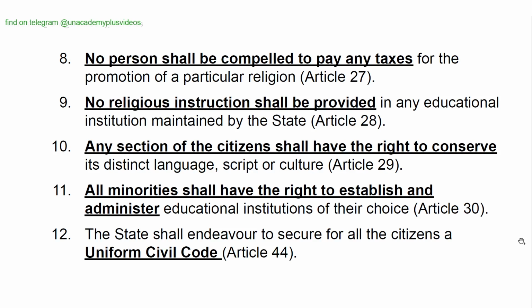No person shall be compelled to pay any taxes for the promotion of a particular religion, Article 27. No religious instruction shall be provided in any educational institution maintained by the state, Article 28. Any section of the citizens shall have the right to conserve its distinct language, script, or culture, Article 29. All minorities shall have the right to establish and administer educational institutions of their choice, Article 30. The state shall endeavor to secure for all citizens a uniform civil code, Article 44.